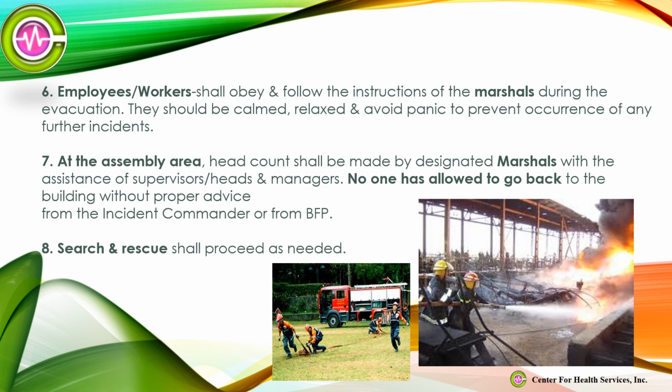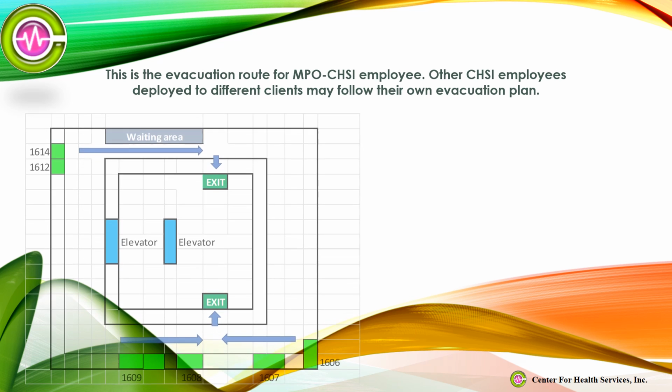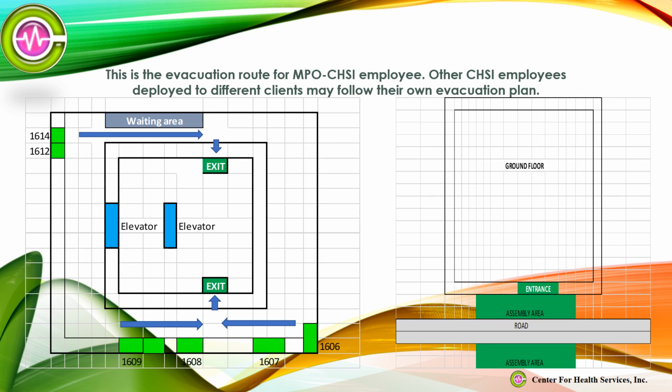7. At the assembly area, head count shall be made by designated marshals with the assistance of supervisors/heads and managers. No one is allowed to go back to the building without proper advice from the incident commander or from BFP. 8. Search and rescue shall proceed as needed. This is the evacuation route for MPO CHSI employees. Other CHSI employees deployed to different clients may follow their own evacuation plan.